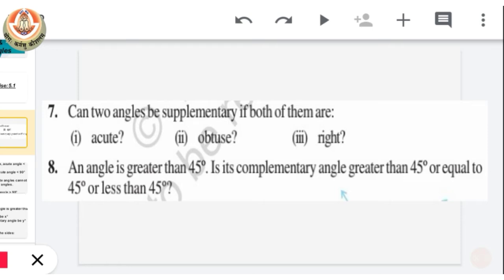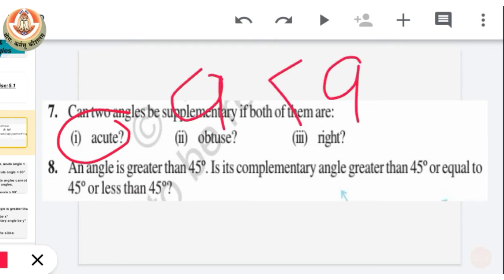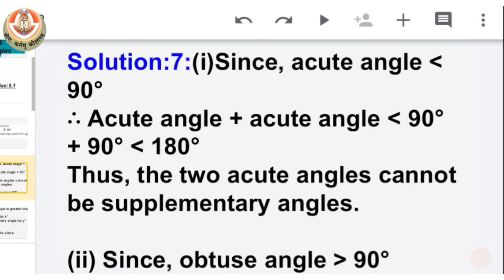So question number 7 is, can two angles be supplementary if both of them are: the first case is acute, the second case is obtuse, and the third case is right. Means, could two angles be supplementary if both of them are acute? Acute means less than 90 degrees. So is it possible for two acute angles, each less than 90 degrees, to give a sum of 180 degrees? Let's check for its answer.